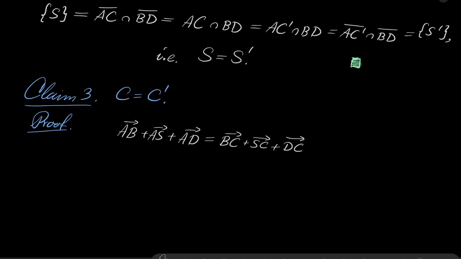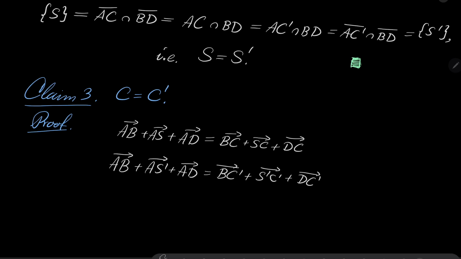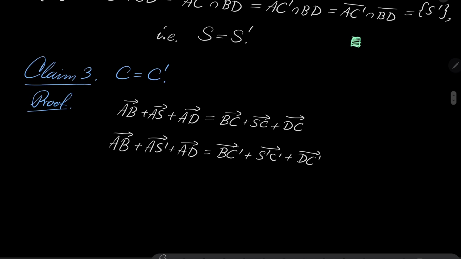It's our assumption. But also, by our first implication, by part 1, AB plus AS prime plus AD equals BC prime plus S prime C prime plus DC prime. So it's the result of part 1, and this is our assumption.